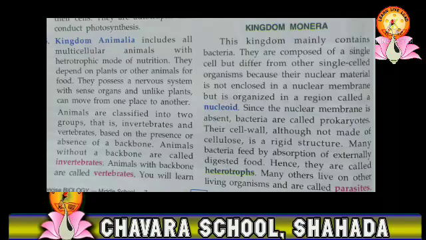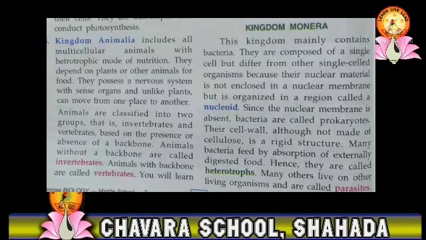Animals are classified into two groups, that is vertebrates and invertebrates, based on the absence and presence of a backbone. Animals without a backbone are known as invertebrates, while animals with a backbone are known as vertebrates.